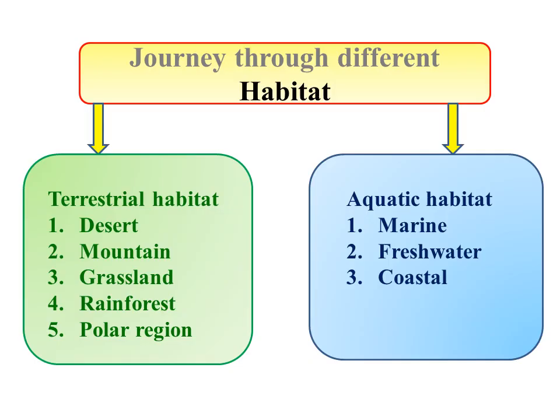We have already read about this slide, the journey through different habitats, one is terrestrial and another is aquatic. And today I am going to discuss, under terrestrial habitat, only the desert habitat.